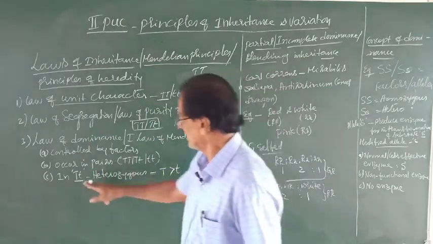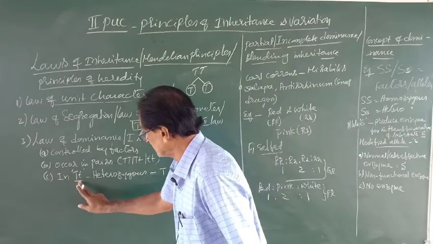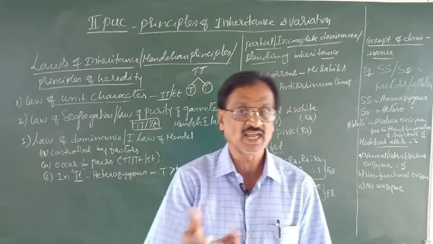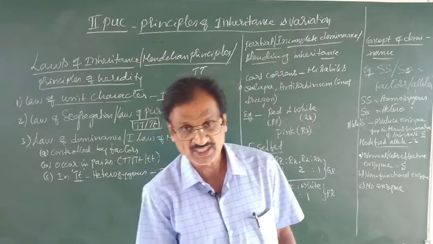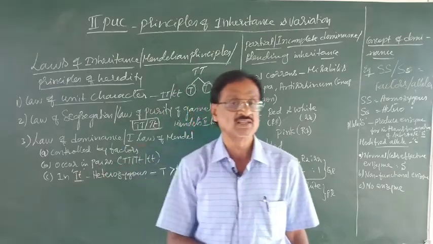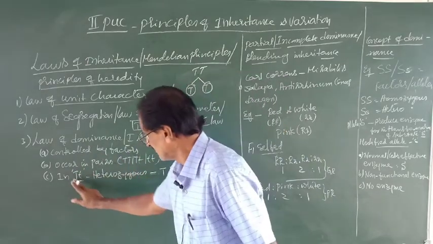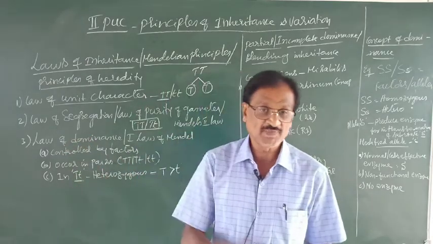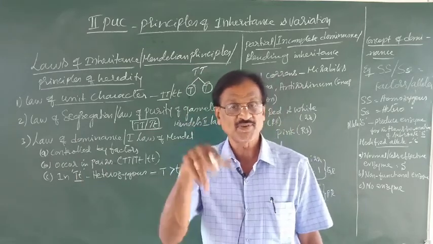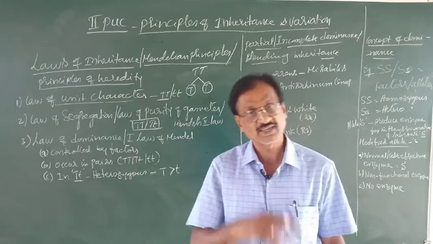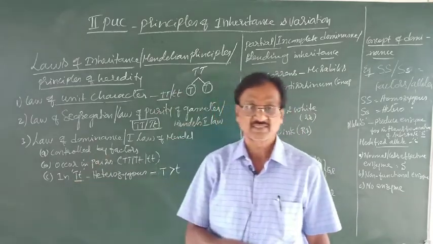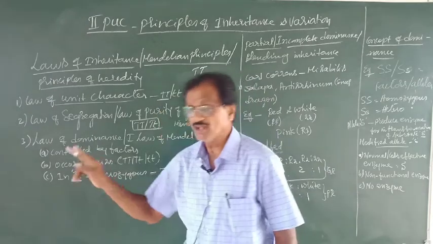For example, here I am taking this capital T and small t. This stands for tallness, and it is a heterozygous individual. Observe whether it contains both the factors necessary for tallness and for dwarfness. It contains both factors: capital T for tallness and small t for dwarfness.